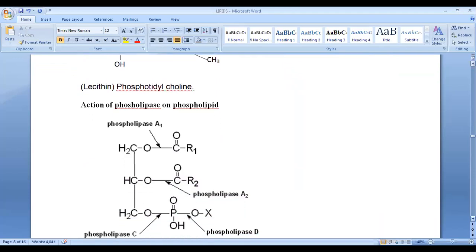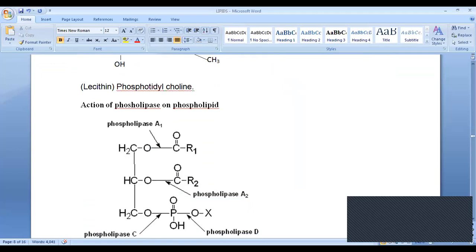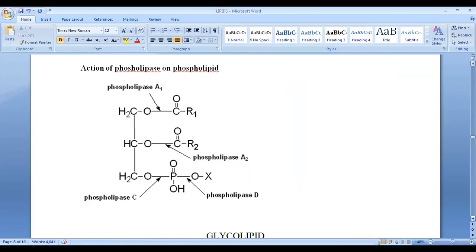So now there is an enzyme known as phospholipase. Phospholipase actually acts on phospholipid. Now there are 4 types of phospholipase. Phospholipase A is combined of A1 and A2, and there is another type of phospholipase known as phospholipase C, and another is phospholipase D. Okay, and phospholipase B is the same as A2.